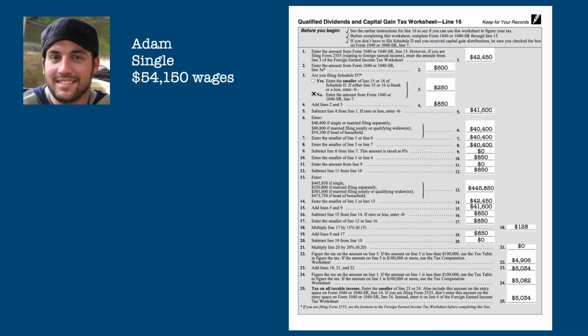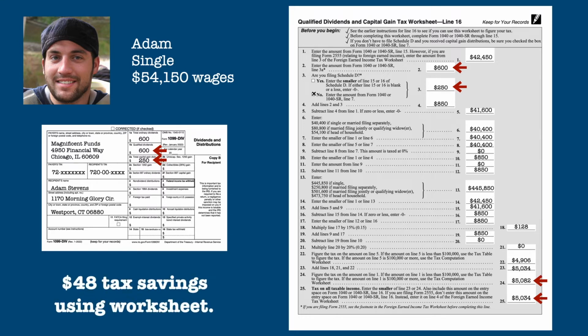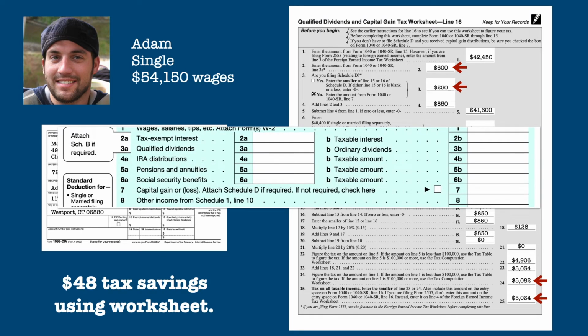In this case, Adam is single with wage income of $54,150, $600 in ordinary dividends, all of which are qualified, plus $250 in capital gains distributions. Here is his Qualified Dividends and Capital Gains worksheet. As you can see, by using the worksheet, Adam saves $48 in taxes over reporting all his income at ordinary rates. Here is the income section of Adam's return, showing the ordinary dividends on line 3B, the qualified dividends on line 3A, and the capital gains distributions on line 7.